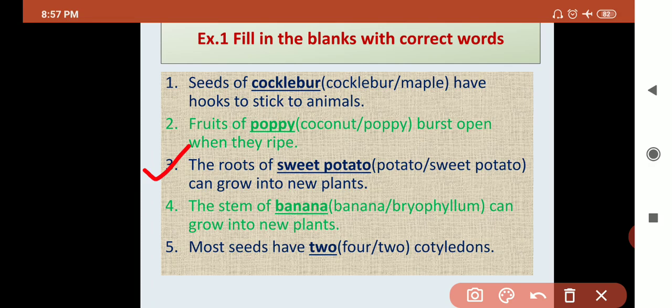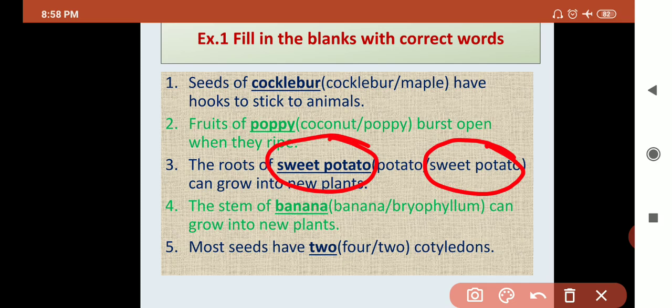Next, third one is the roots of dash can grow into a new plant. Try to understand. This is a potato and the option is sweet potato. Potato reproduces through the stem. Sweet potato is an example that grows into a new plant from the roots. So your correct answer is roots.